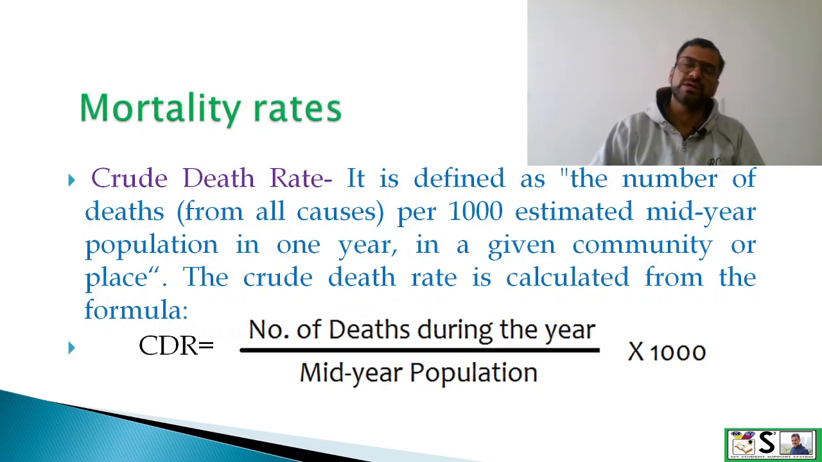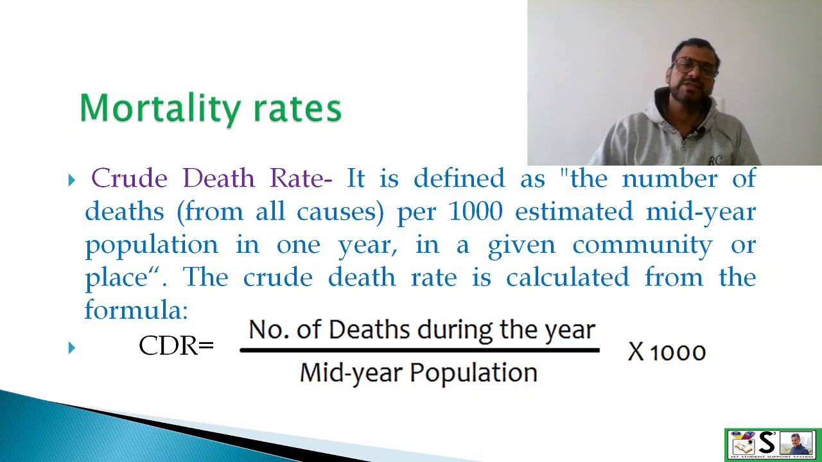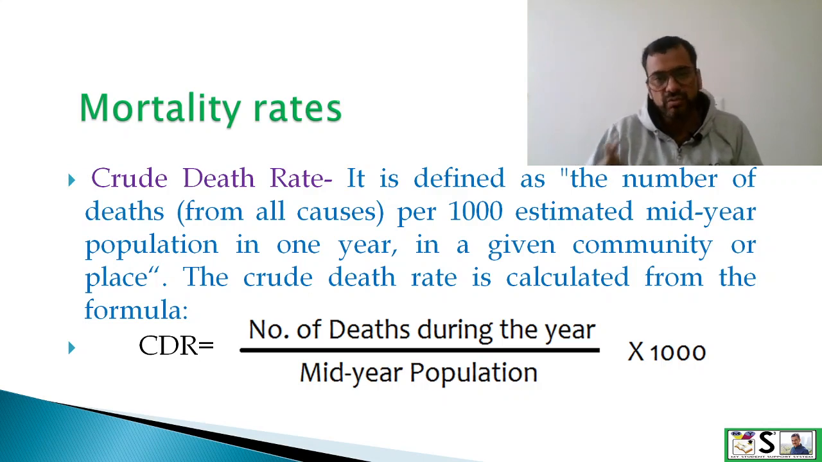Now we come to the different rates, and first we will take mortality rates. In mortality rate, basic mortality rate is crude death rate. What is crude death rate? Actually, when we talk about death rate, it is simple crude death rate. It is defined as the number of deaths from all causes, irrespective of cause, we take all the deaths per 1000 estimated mid-year population in 1 year in the given community